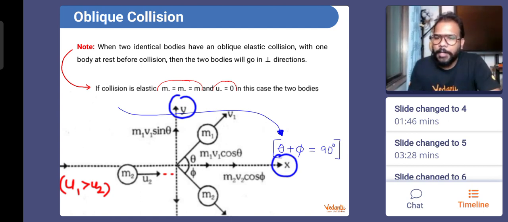Sir, why are they going at different angles only? They can even go at the same angle. Definitely they can, Bihan. It will depend a lot on the velocity and at what point they are colliding. Definitely 45 degrees is a possibility, Bihan, but not always. What if U1 is 0? Would anyone want to tell the answer? What if U1 is 0?